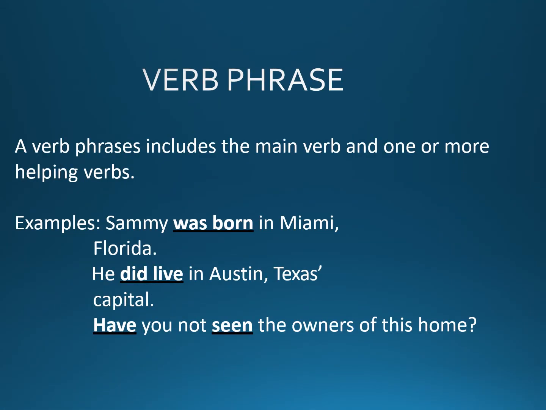Verb phrase. A verb phrase includes the main verb and one or more helping verbs. Example: Sammy was born in Miami, Florida. He did live in Austin, Texas capital. Have you not seen the owners of this home?